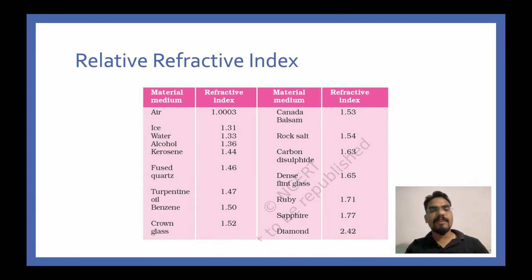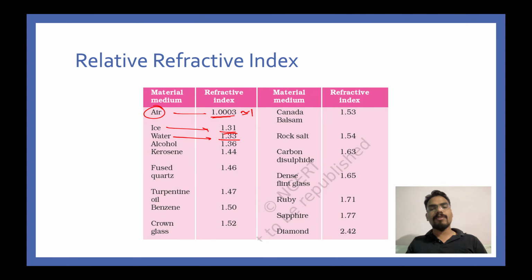Next, we have some values written here. The refractive index value for air is approximately 1. So 1.0003 is taken to be 1. For ice, it is 1.31 approximately. For water, it is 1.33.